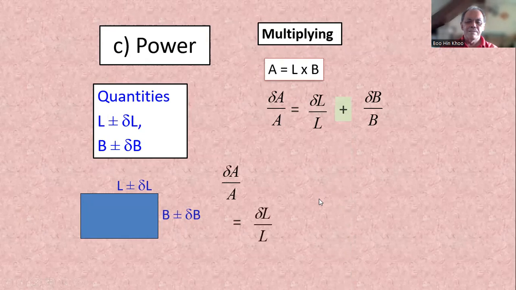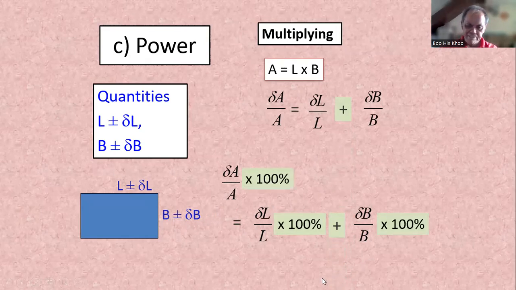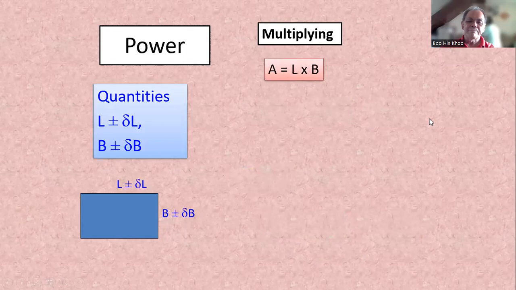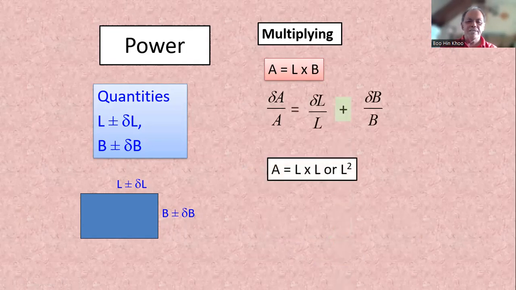Okay, so each of them has its proportion error. Put inside fridge, right? That's 100% and 100%. That's what it means, right? Either you add the proportion error or you add the percentage error. Okay, where you multiply, we add the proportional error.